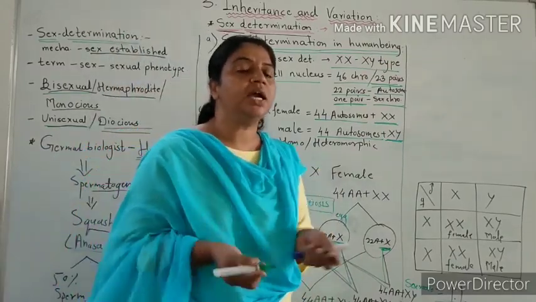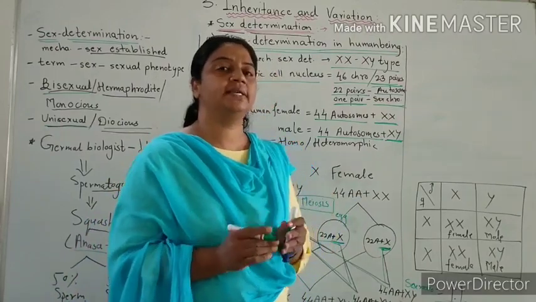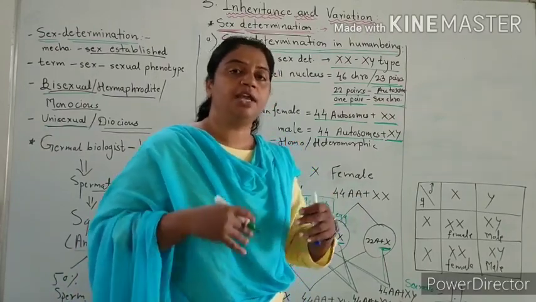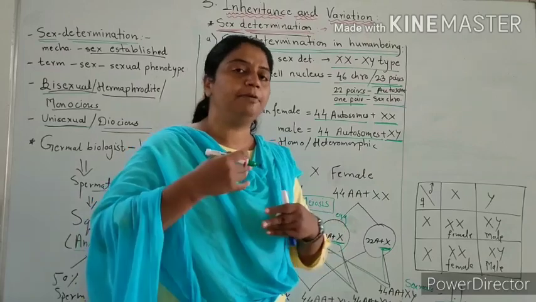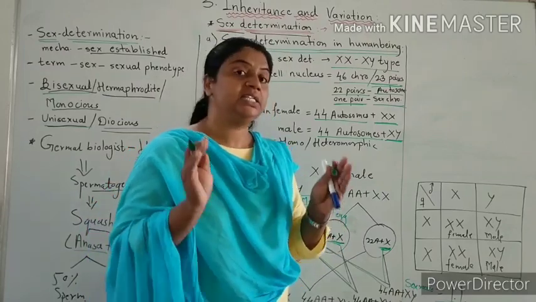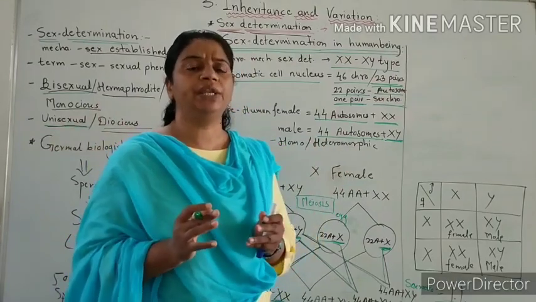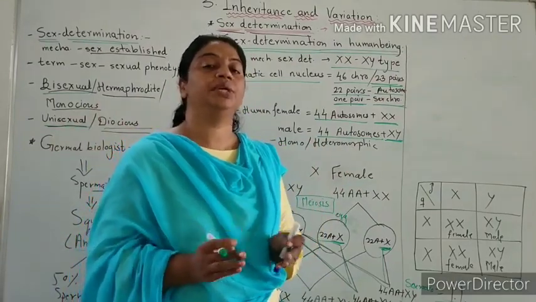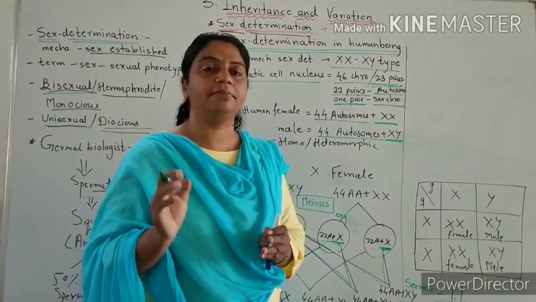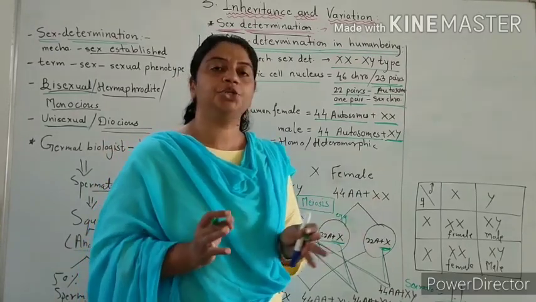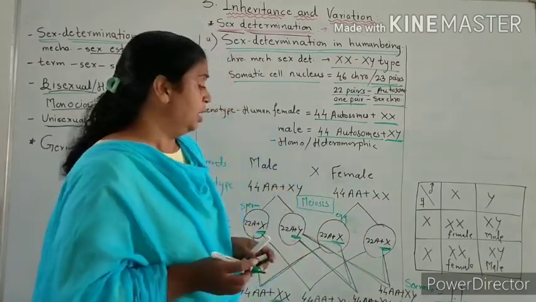Which means the chance of the developing child's sex is 50-50%. The child may be female, the child may be male. In a large population, the sex ratio is 1:1, like in America.